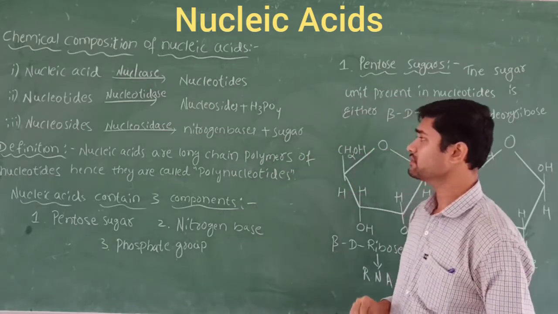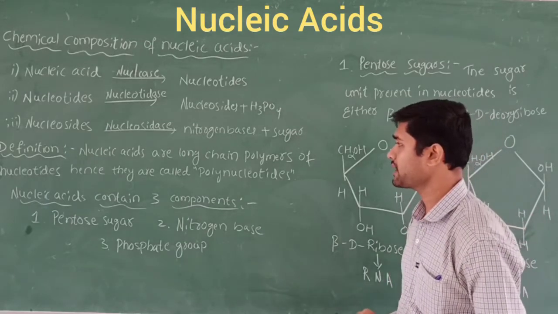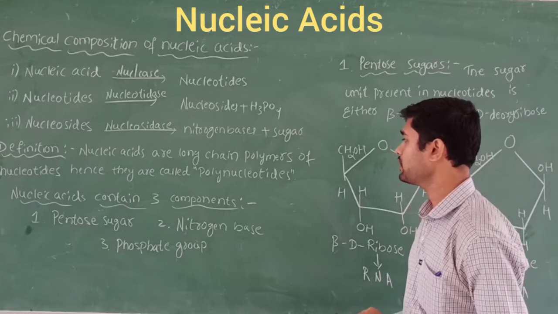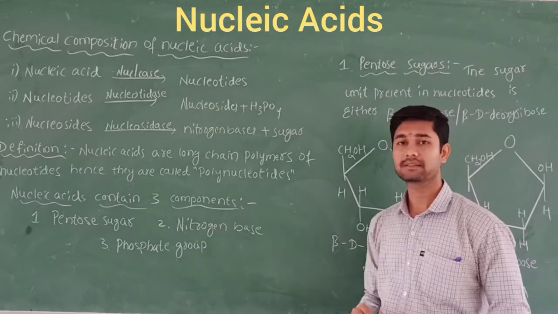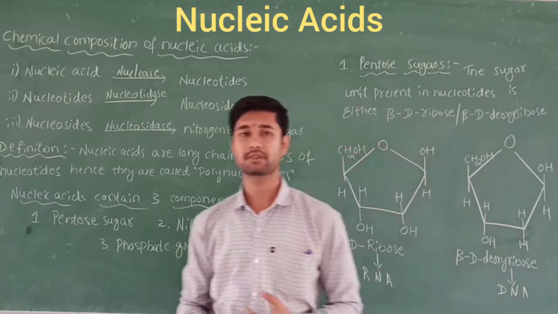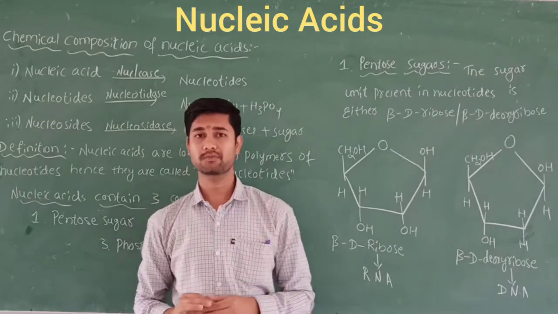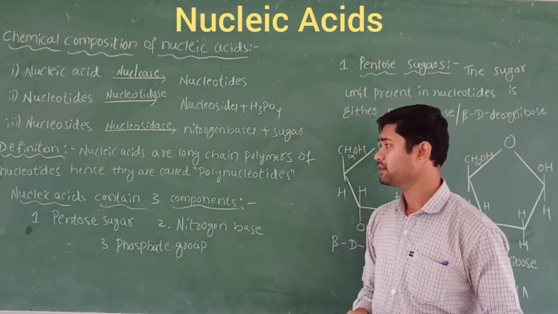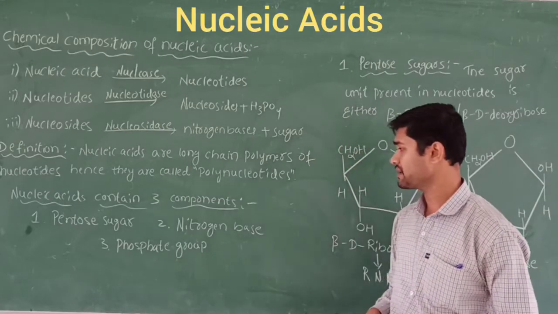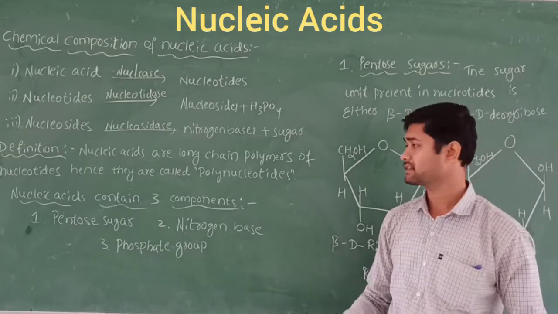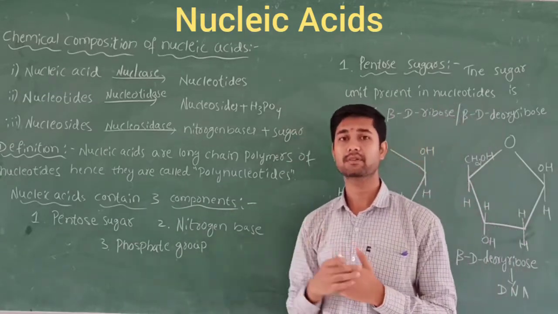Let's take the definition. Nucleic acids are long chain polymers of nucleotides, hence they are called polynucleotides. Nucleic acids contain mainly three components. You know that nucleic acids are responsible for heredity and are present in the chromosomes. The three main components are pentose sugar, also called an aldose, the nitrogen base, and the third one, the phosphate group. Let us study them one by one, so that we understand how the nucleic acids are formed.